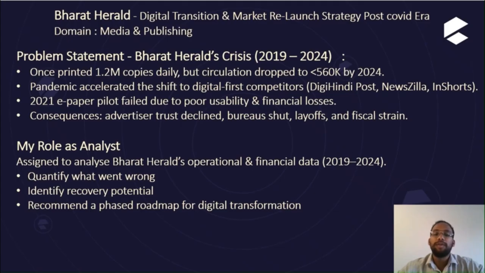Once it was printing 1.2 million copies per day, but now the circulation has dropped to 560,000 by 2024 due to the COVID pandemic. It shifted to e-paper, like digitalization, in 2021, and that also failed due to poor usability and financial losses. Because of this, Bharat Herald lost advertiser trust, faced bureau shifts, layoffs, and fiscal strain.